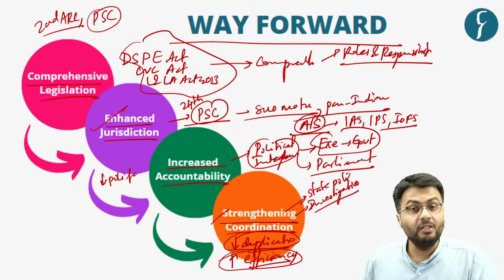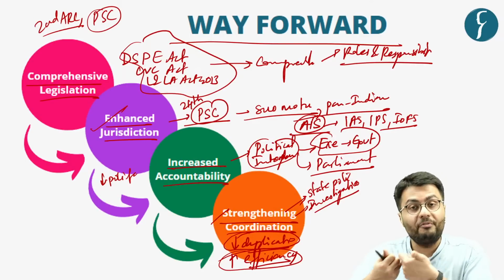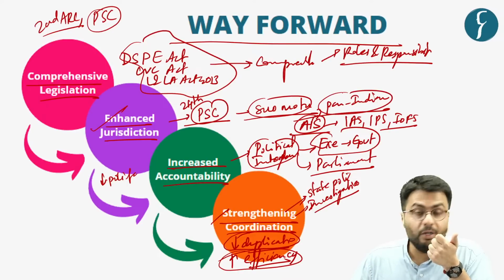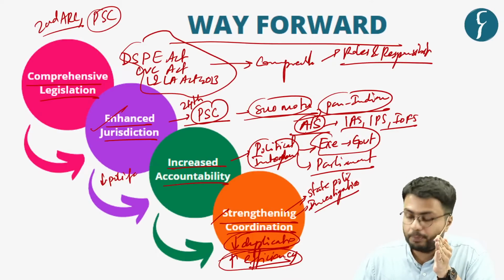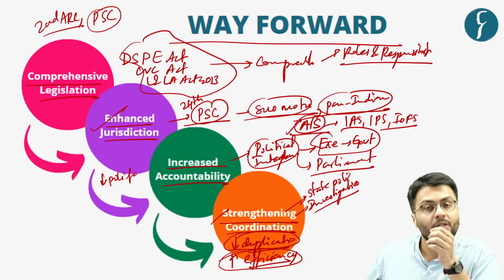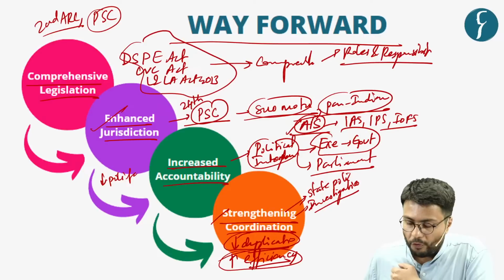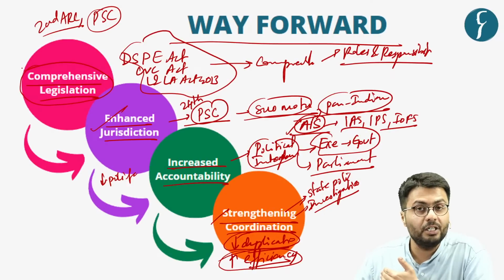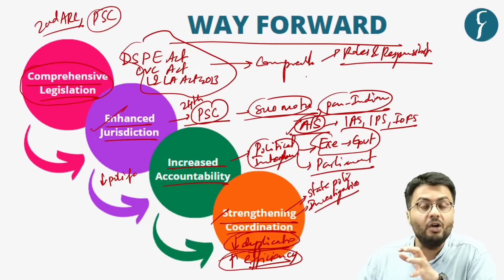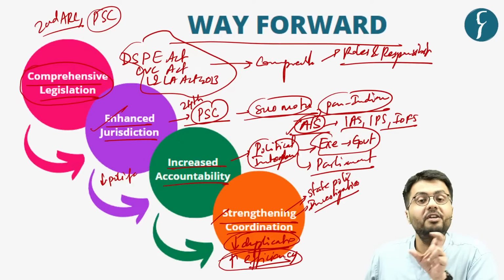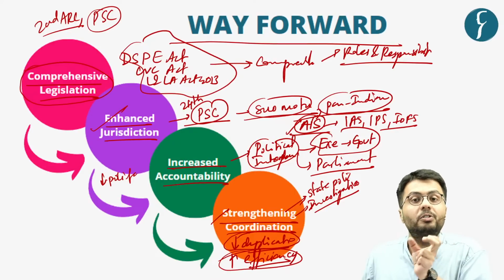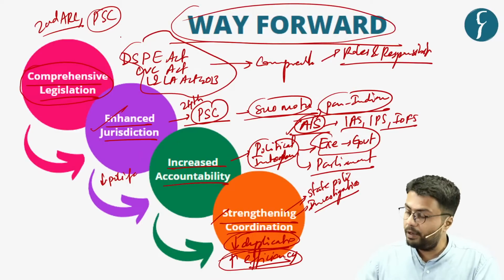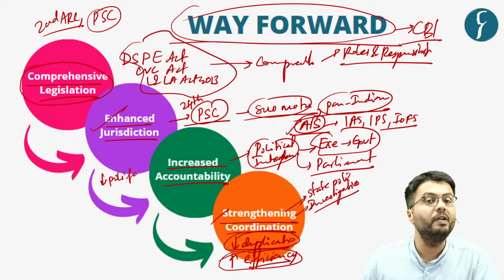Also, by enhancing the jurisdiction, it will make this body more effective in considering cases on its own, having a pan-India jurisdiction, and will also enable this body to investigate corruption cases with respect to all India services officers. Further, by providing this body with a comprehensive legislation, it will give this body a statutory or constitutional recognition, in addition to providing its roles and responsibilities in writing. So this was all for the first article of the day, which related to the Central Bureau of Investigation.